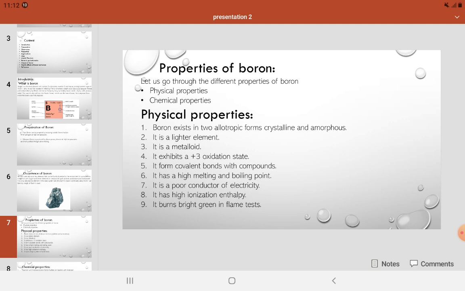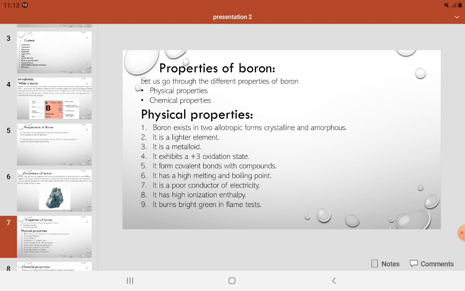Properties of boron. Let us go through the different properties of boron: physical properties and chemical properties. Physical properties. Number 1. Boron exists in two allotropic forms, crystalline and amorphous. Amorphous means having no constant form. When talking about solids, amorphous is the opposite of crystalline, whereas a crystalline solid is composed of a structural pattern, and an amorphous solid is not and has a somewhat unpredictable structural composition.